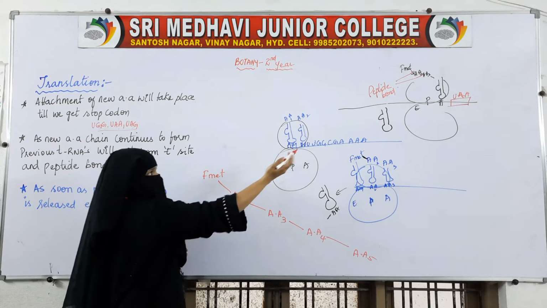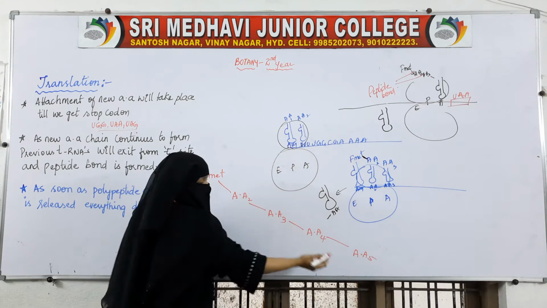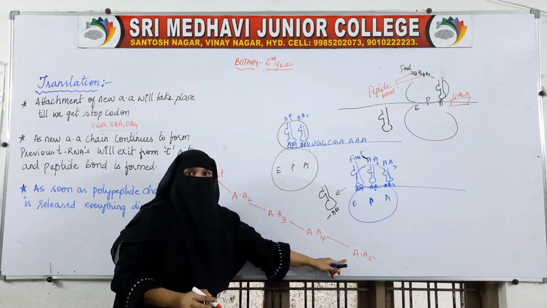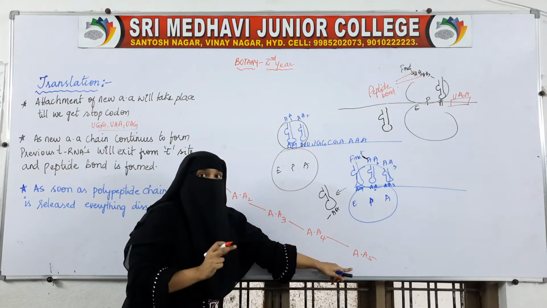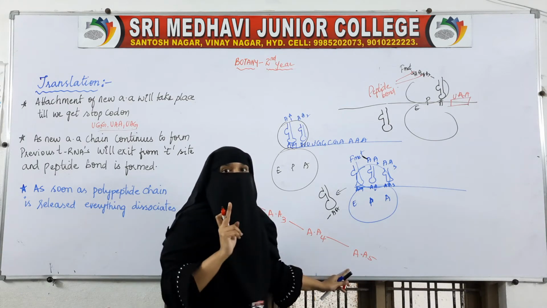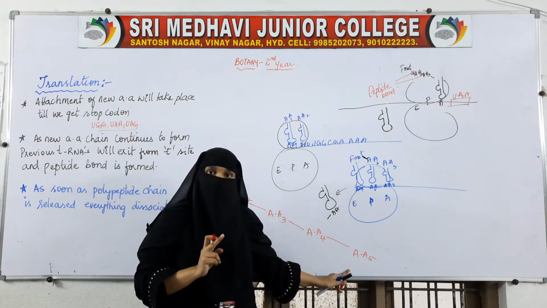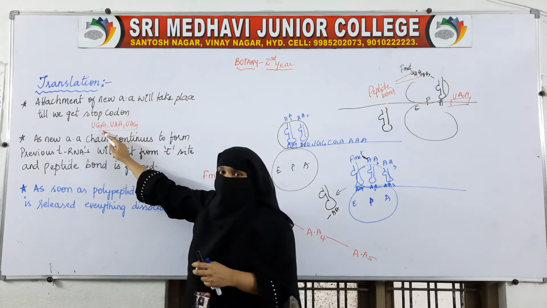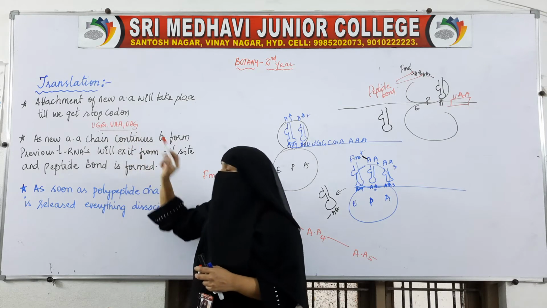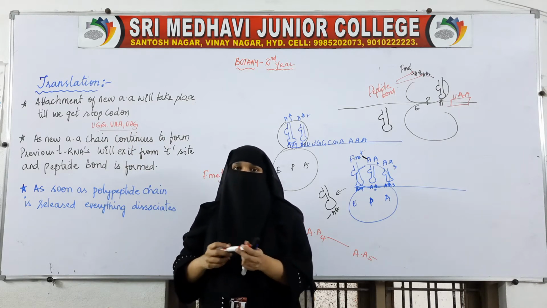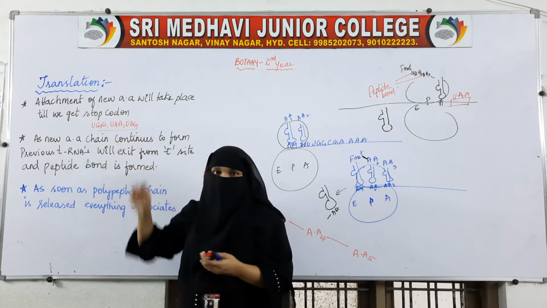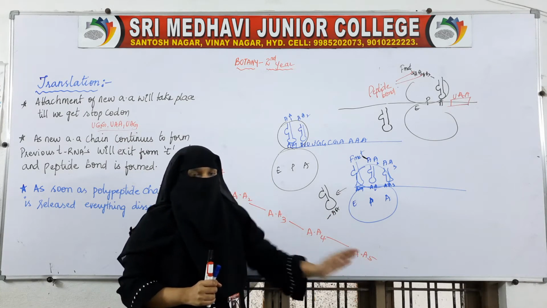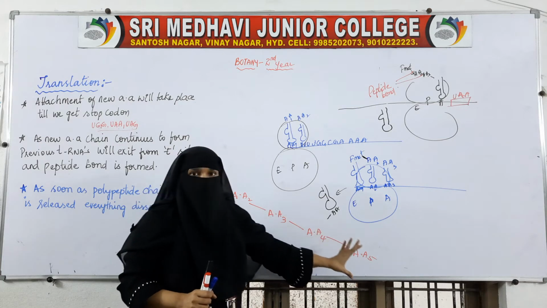So, like this the tRNAs will be exiting, new ones will be joining, and a chain will be formed. This chain will be formed till it gets the stop codons. Those will be UGA, UAA and UAG. If it gets any one of these three, this chain formation will stop. Okay. So, this bond formation will be stopped.